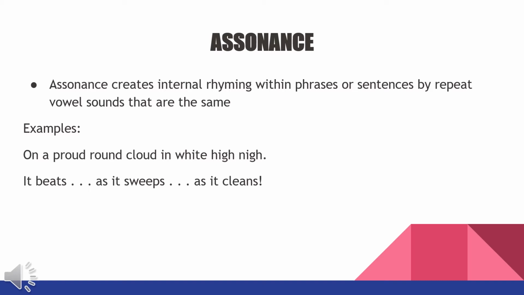Like for example, "on a proud round cloud in white high night." As you can see there, the repetition of vowel sounds refers to the letters O and I. Another one, "it bites as it sweeps, as it cleans." That's it. We call it assonance, repetition of vowel sounds.